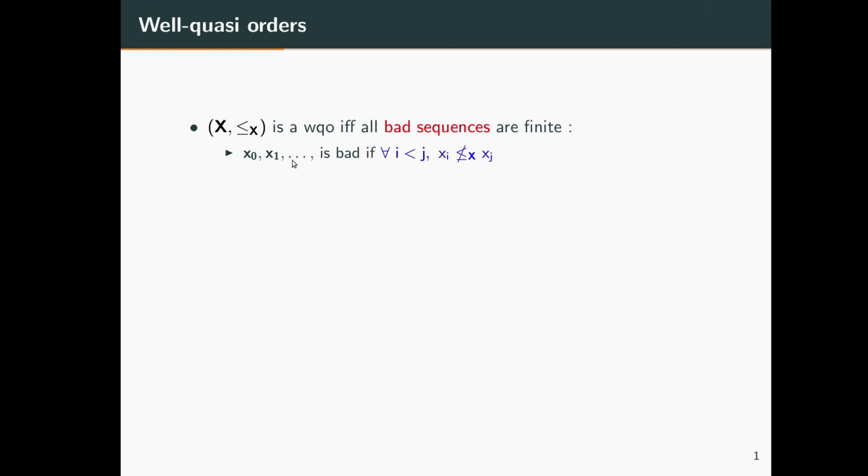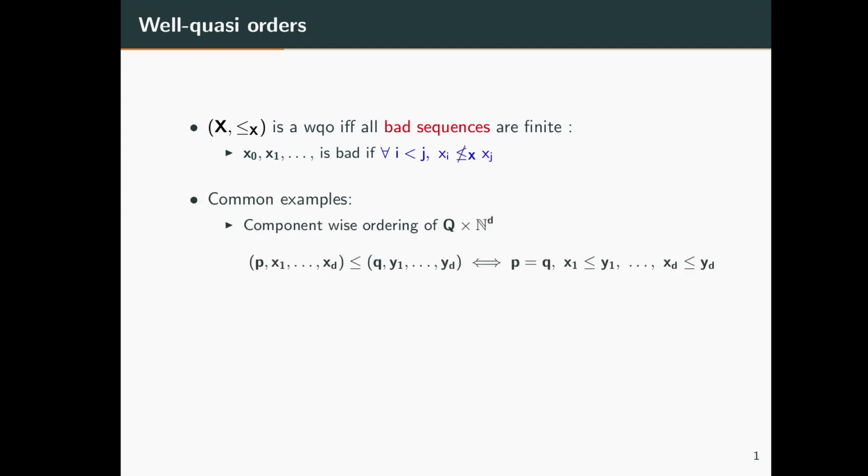A sequence x0, x1, and so on is bad if for all pairs of indices i less than j, the corresponding element xi is not less than or equal to the corresponding element xj. Very common examples of well quasi-orders include the component-wise ordering of Q cross N to the d, where Q is any finite set, and the ordering between two elements is such that in the first coordinate, that is the coordinate corresponding to Q, they are the same, and in every other coordinate they respect the natural order of natural numbers. It is well known by Dixon's lemma that this is a well quasi-order.